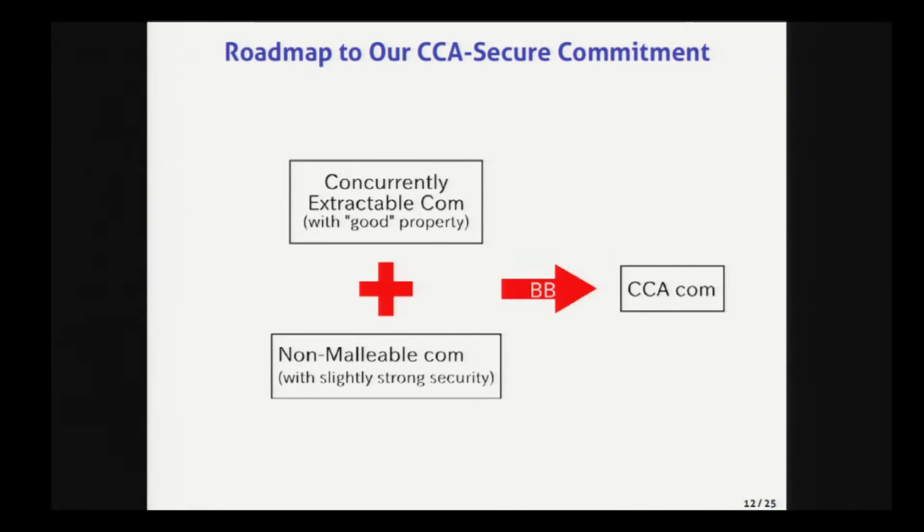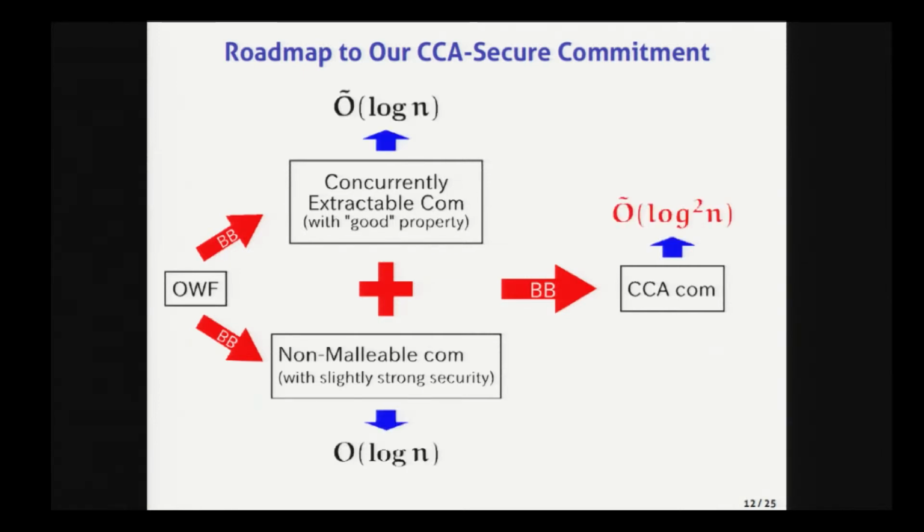But unfortunately, previous schemes do not satisfy our requirement. So in this work, I also show that the two building blocks can be constructed from one-way functions. The round complexity of the two building blocks is log n, and in this case, the round complexity of the CCA-secure commitment becomes log squared n.